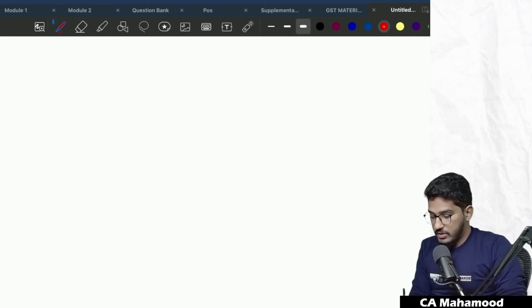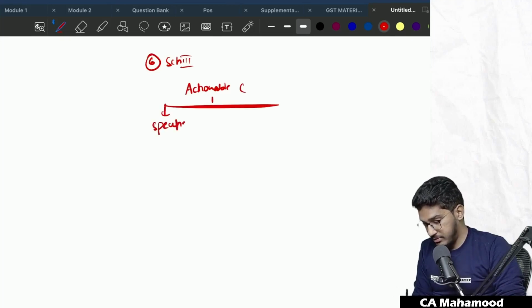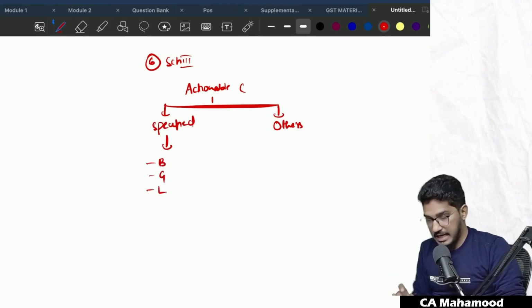Once again, I'm telling you. The government has amended entry number 6 of Schedule 3, which says actionable claims will be divided into 2 categories. Number 1, specified actionable claims. Number 2, others. Sir, what will fall under specified actionable claims? Betting, gambling, lottery. These 3 were there earlier also. Now they have added casinos to this list, and after that, they have added horse racing.